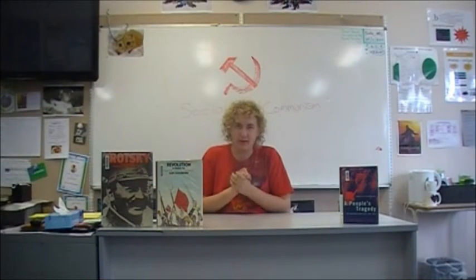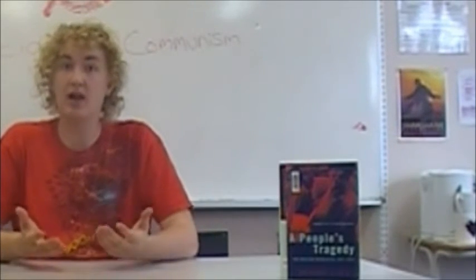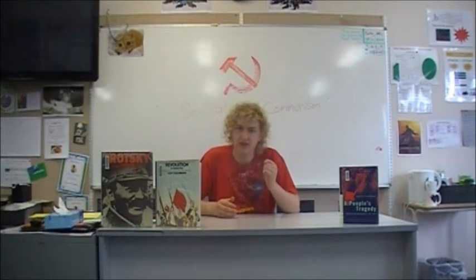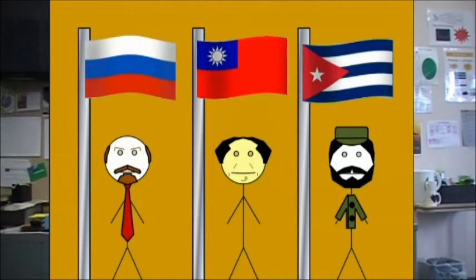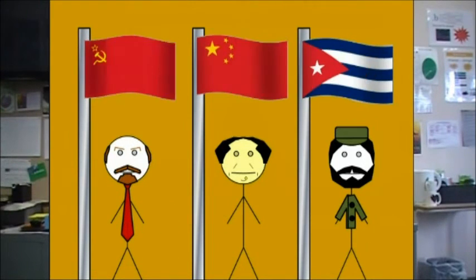Now this is where things get exciting. It's now that you must strike. No more working in the shadows. The time has come for you to overthrow your government and spill the blood of your enemies. Now this element is what determines whether or not your socialist utopia becomes a reality, so its success is essential. You need to get rid of the government so that you can establish your own socialist governing body. Fortunately, this is not impossible, and you can observe the Russian, Chinese, and Cuban revolutions for this.